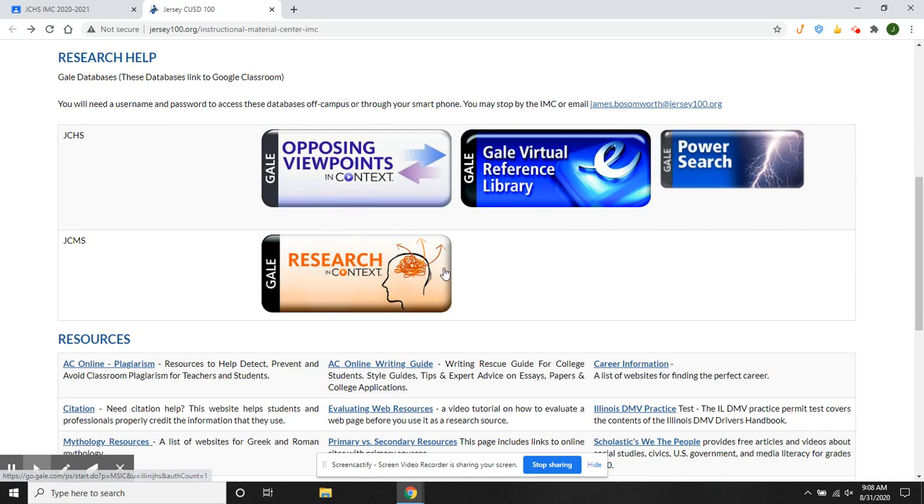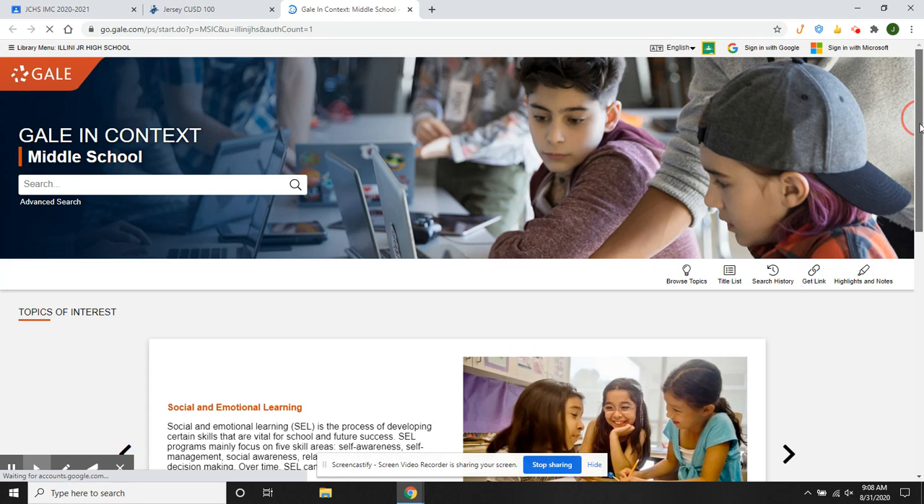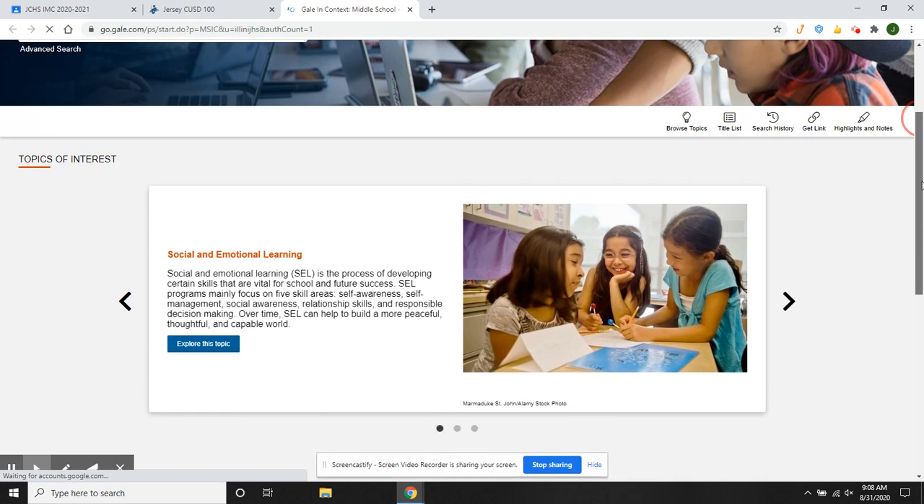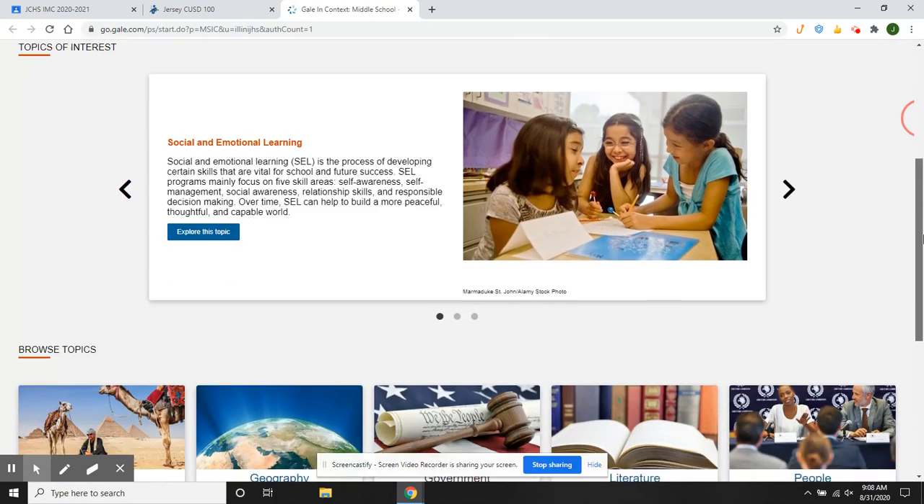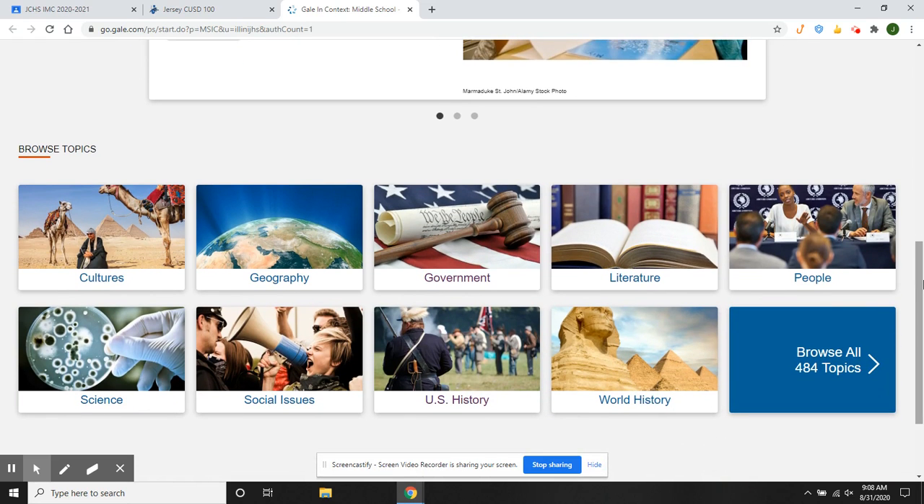Scrolling above that, we have what's called Gale Research in Context. And basically this is a database of information. Basically, it's encyclopedias and articles about a variety of different things. So we'll go to science this time.